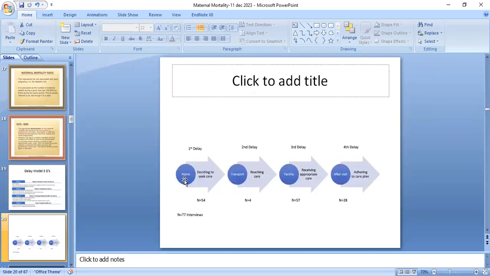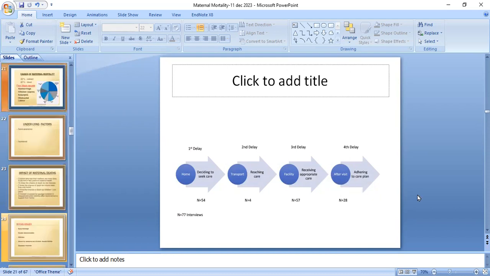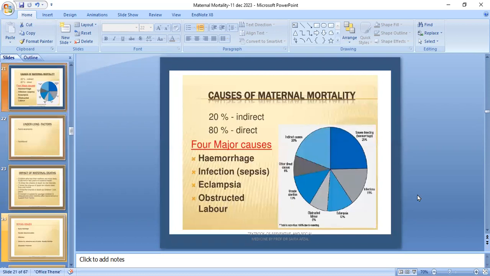This is the first delay that occurs at home. This is the second delay that occurs due to delay in transportation. This is the third delay that is due to delay in facility providing healthcare, and this is after the visit, that is inability to seek care. Now the causes of maternal mortality. 20% of all maternal mortality is due to indirect causes, while 80% is due to direct causes. The four major causes are hemorrhage, infection, eclampsia, and obstructed labor.